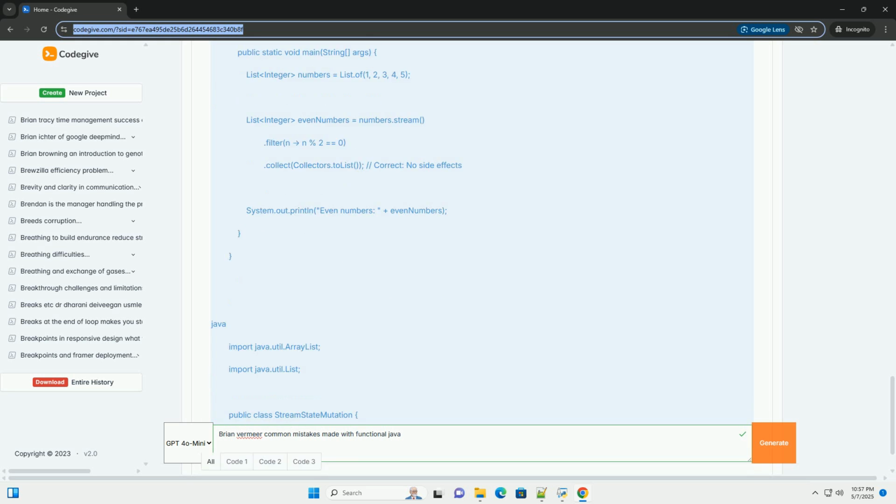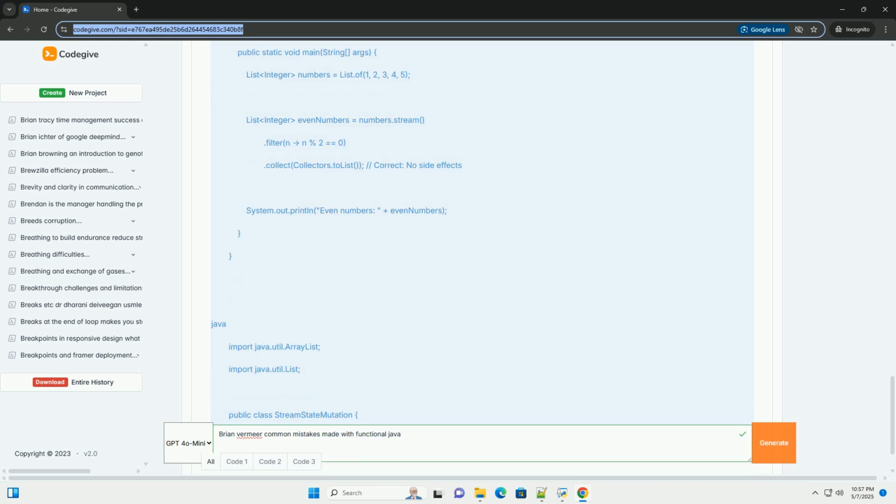Why it's a mistake: for small data sets, the overhead of creating and managing threads in a parallel stream can be greater than the time saved by parallel processing. How to avoid it: use parallel stream only when you have a large dataset and computationally intensive operations.